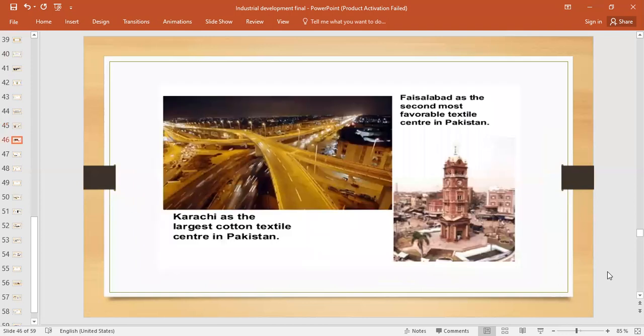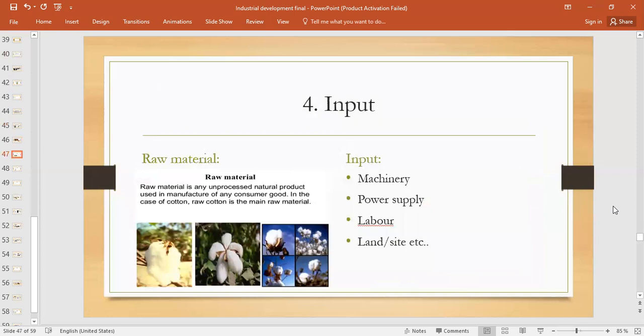Okay, these are the pictures. Karachi is the largest cotton textile center, and here we have Faisalabad. Okay, let's discuss the cotton textile industry as a system, right? So first, let's discuss the raw material. As we discussed the difference between raw material and input, right? So I hope it is clear in your mind, right?